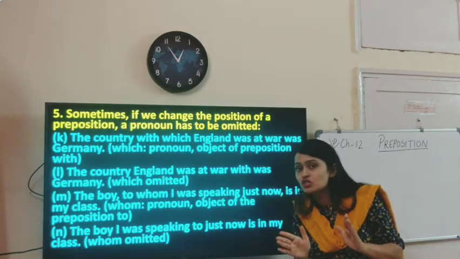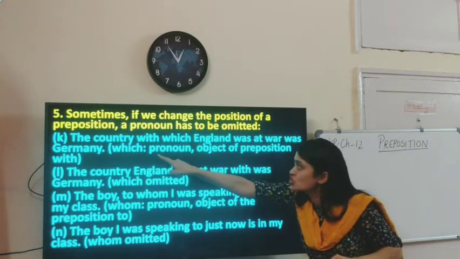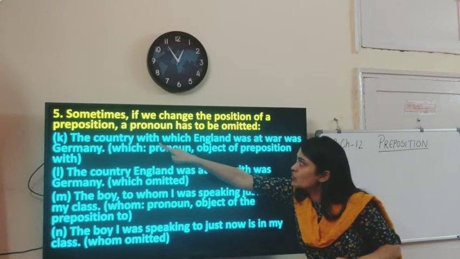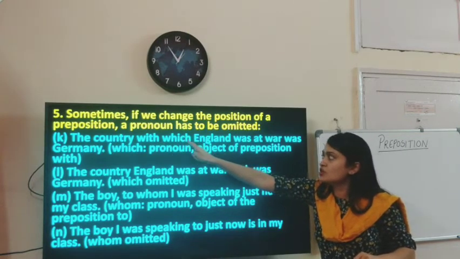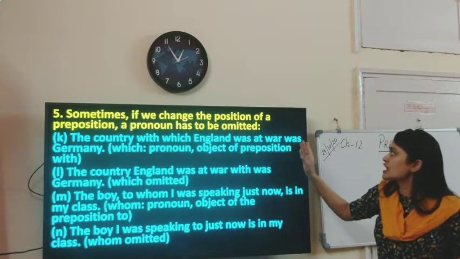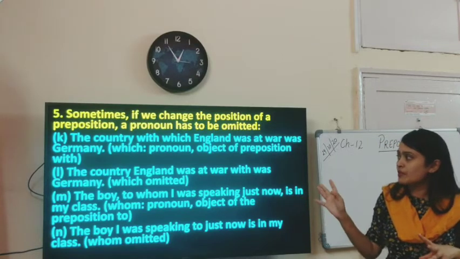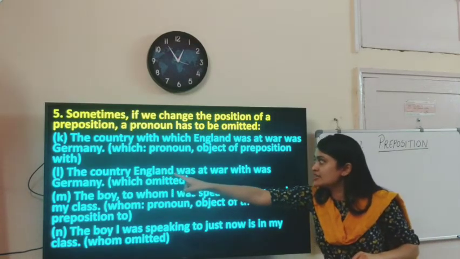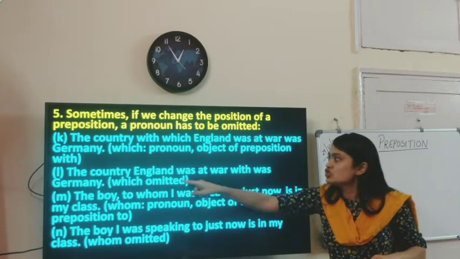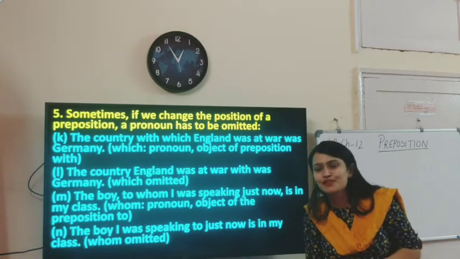So as you remember, children, a preposition always comes with its object. So which is the pronoun is the object over here. With is the preposition, which is the pronoun, it is the object of with. Okay, so the country with which England was at war was Germany. Suppose we change the position of the preposition. The country England was at war with was Germany. So over here the pronoun has completely disappeared.